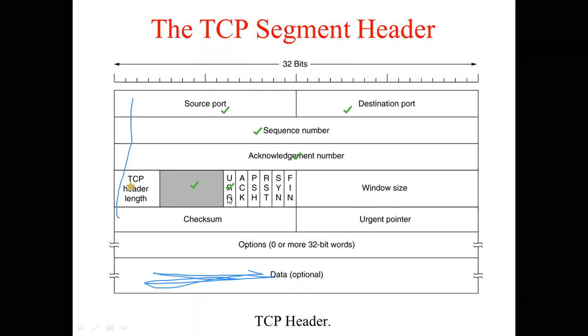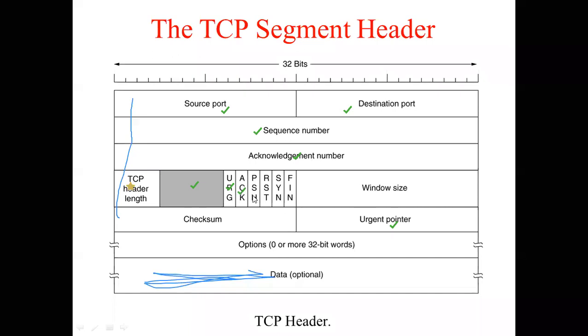Now URG is a field. If it is set to 1, it means that the urgent pointer field is valid. So how do we get to know whether the urgent pointer is valid or not? With the help of this 1-bit field called URG. If it is set to 1, the urgent pointer is valid. Otherwise, if it is set to 0, the urgent pointer is invalid. Then you have ACK, which stands for acknowledgement. In a 2-way data transfer, if the acknowledgement number is valid, then this bit will be set to 1. Otherwise, it will be set to 0.